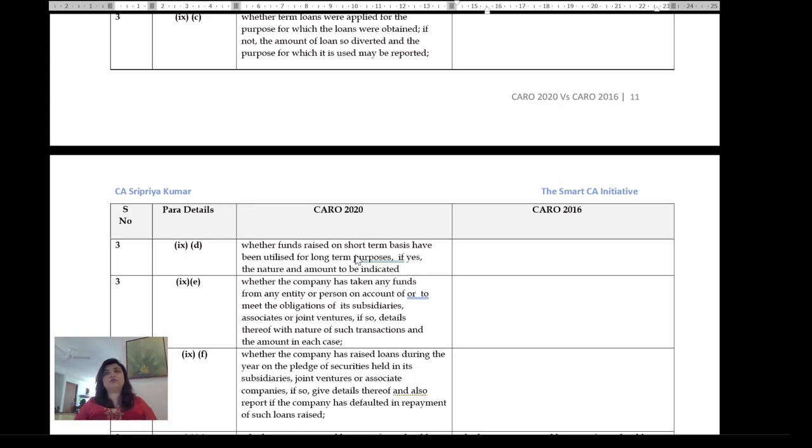So how will you find this out? The only way is to come from the other side and use monitoring for what funds have come into the company. Then automatically you will be able to identify if funds have moved out. As per my loan covenant for a term loan, I was supposed to buy machinery. But I never bought the machinery. I never created the project that the loan was given to me for. But instead I've invested in a subsidiary. That's a diversion. So this is going to take a lot more effort on this entire loan segment of the balance sheet.